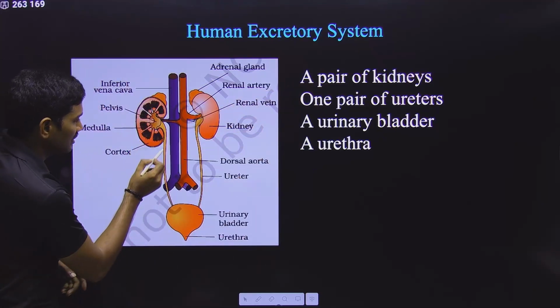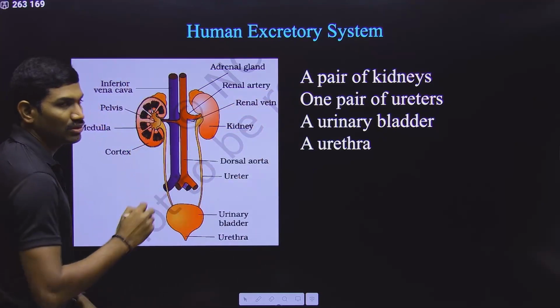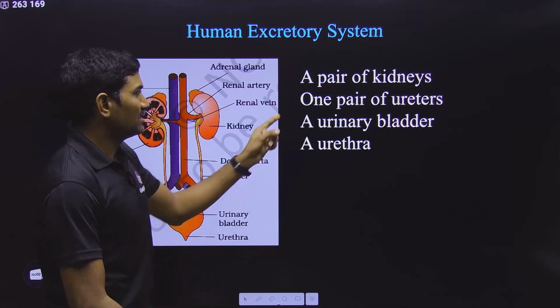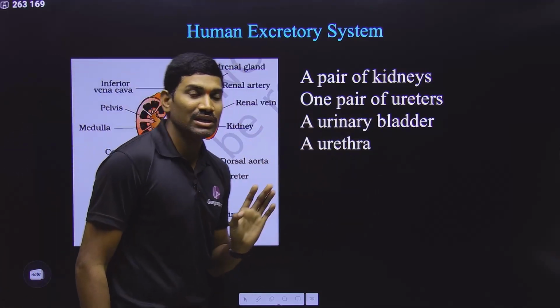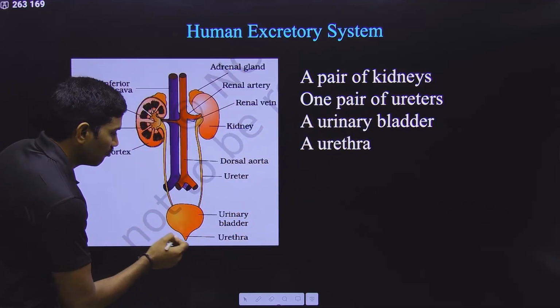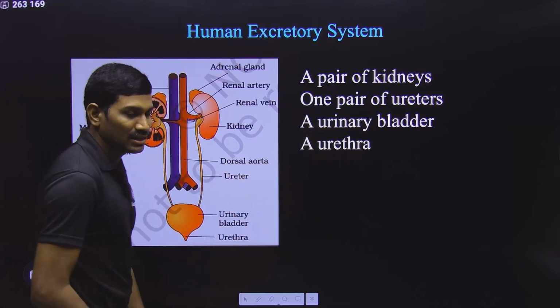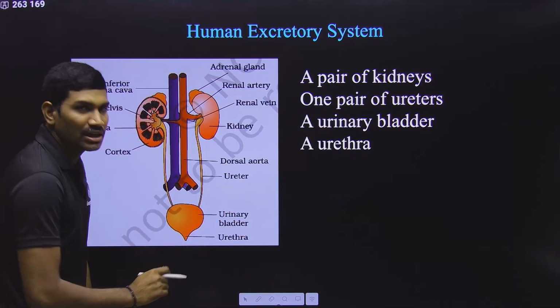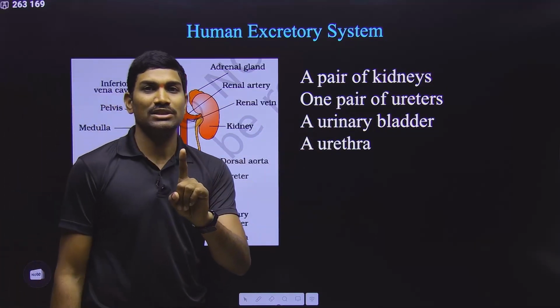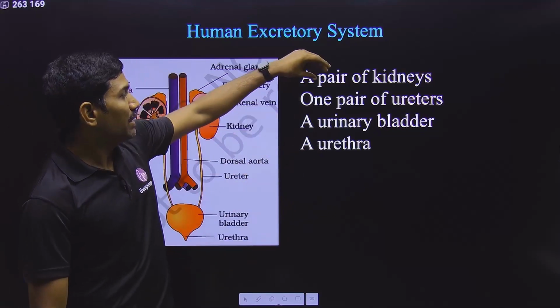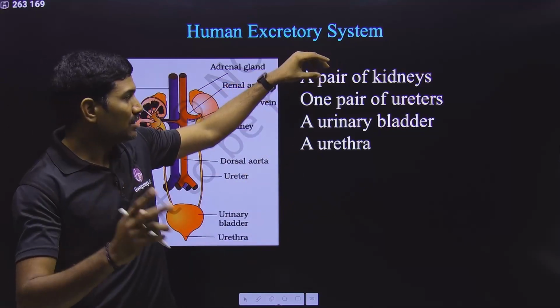And then ureters, this is the one ureter, this is the other ureter. So total 2 ureters are present. That's why they are saying that one pair of ureters are present, and then one urinary bladder is present, and from the urinary bladder there is urethra. So one urethra is present. So number is also important. Pair means 2, 2 in number.